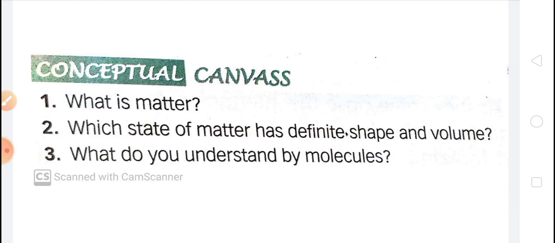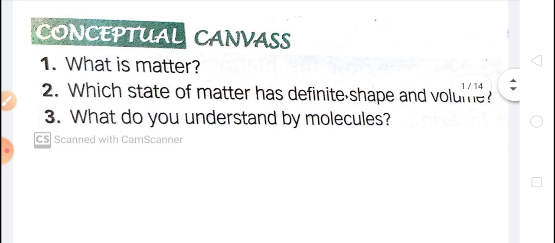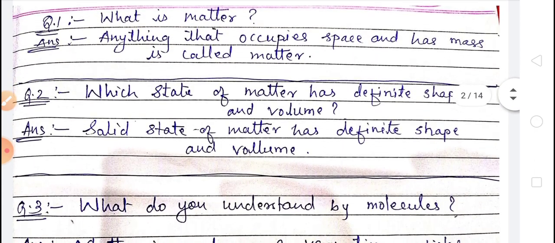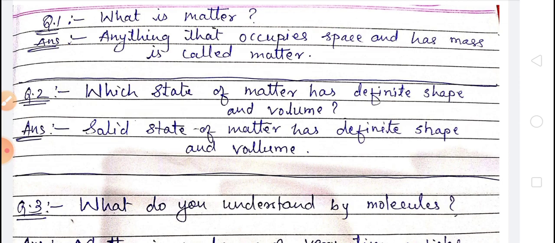Children, at the end of our previous video, I asked you some questions. I hope you solved them. Now, you can check your answers. First question was, what is matter? Answer is, anything that occupies space and has mass is called matter. And every object is made up of matter.